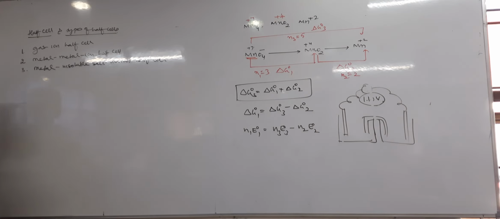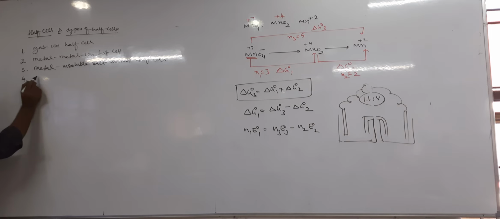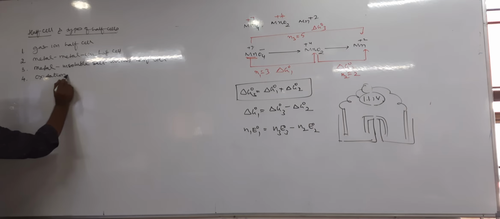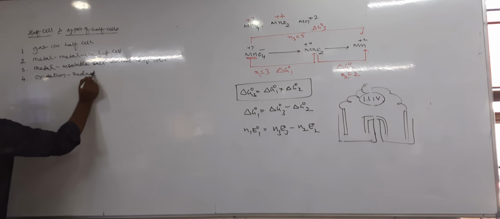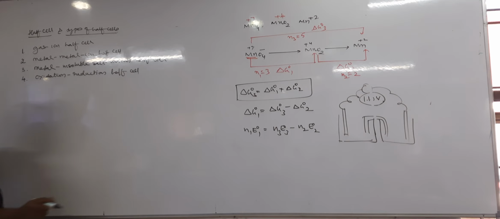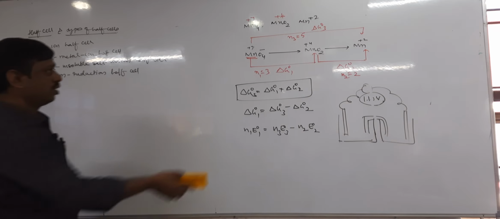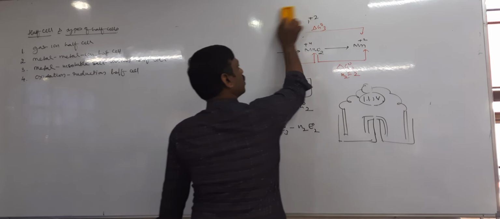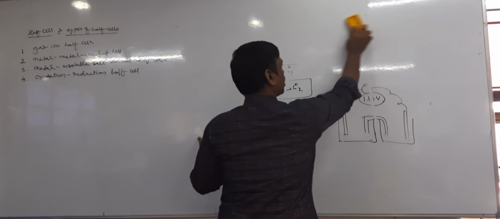And the 4th one is oxidation reduction half cell. There are 4 types of half cells. Okay, if you understand the meaning of the names, I hope you can understand what the examples are.